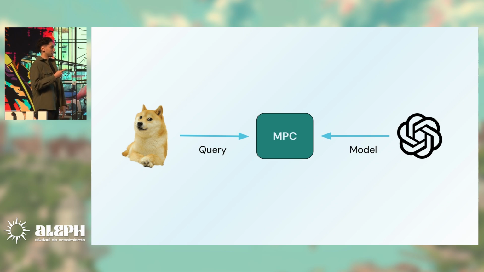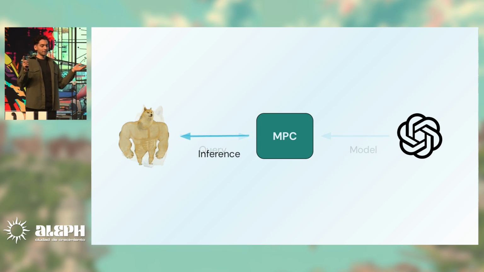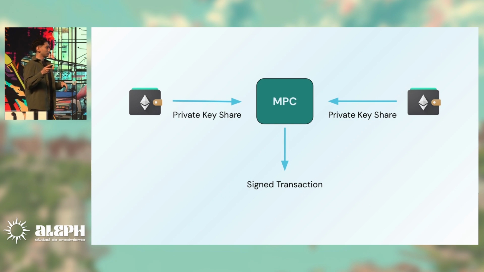So we can do an MPC here in which Doge inputs the query, the question, and ChatGPT inputs the model data, like the structure and the weights. And the whole answer is received only by Doge here. Even the output of a query could leak some information about the question itself, so it's important for only one party to receive the output. So yeah, we solved this issue, but there are more things that we can solve.